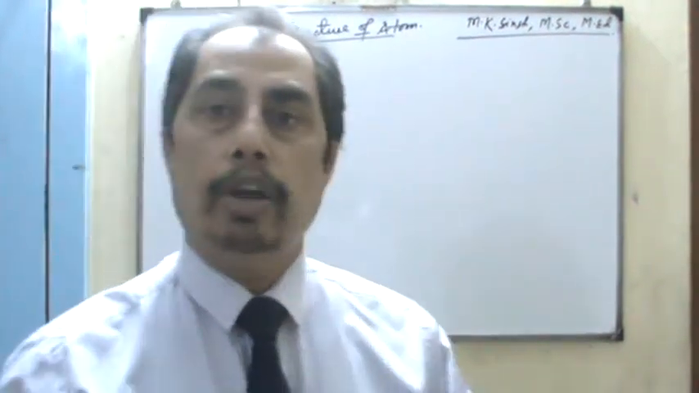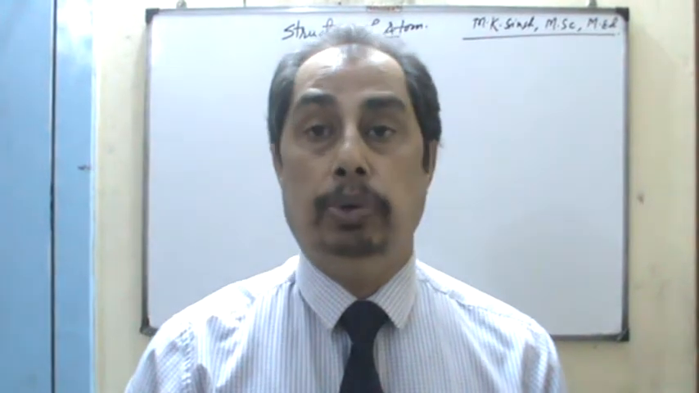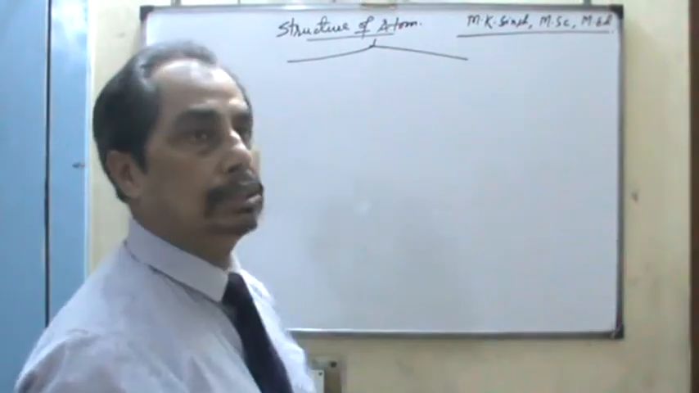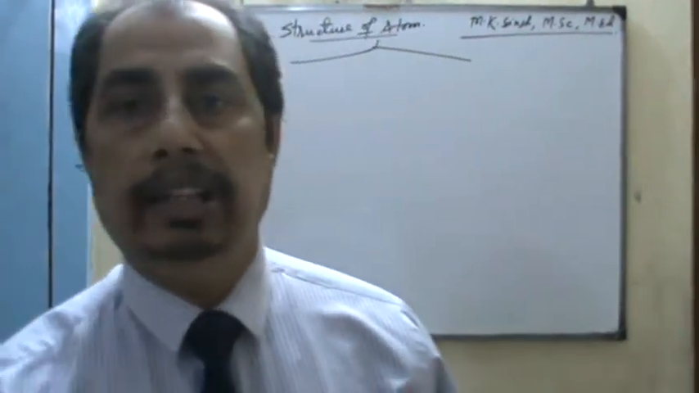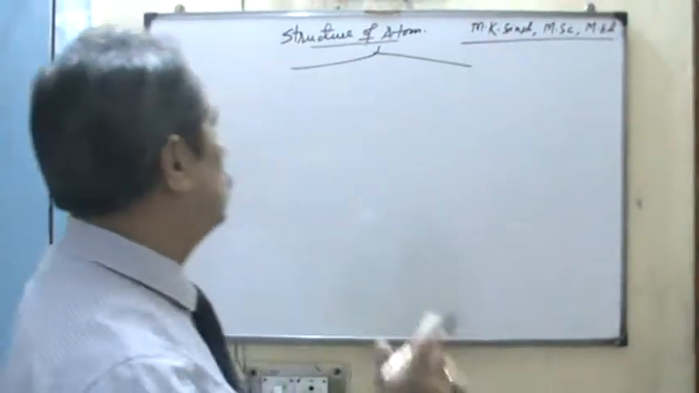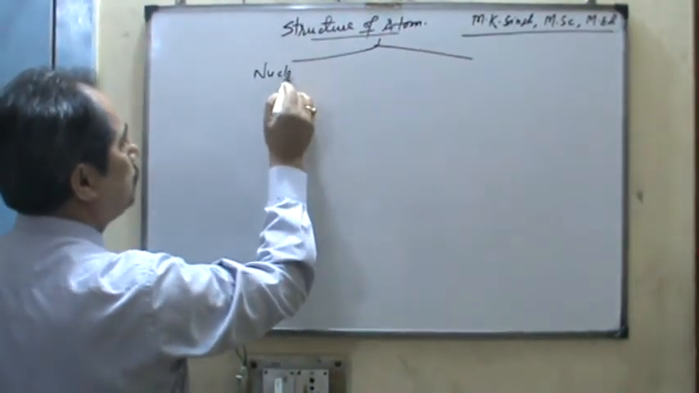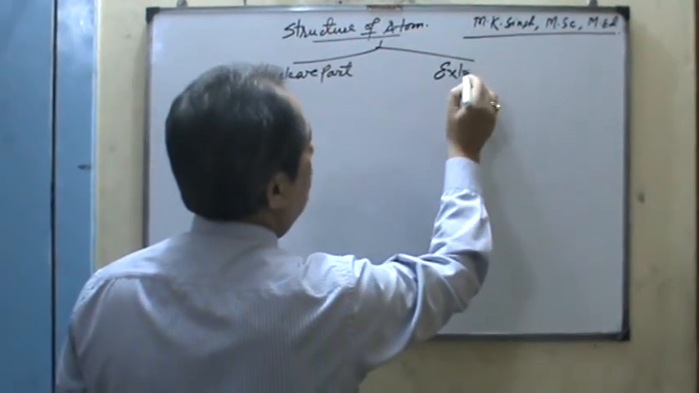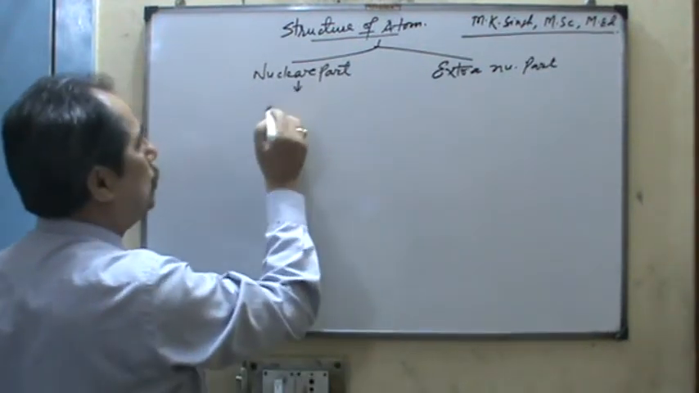As per the modern atomic theory suggested by J.J. Thomson, Goldstein, Rutherford and Niels Bohr, all of them suggested unanimously that atom is divided into two areas, two domains, two parts. The first one is the nuclear part and the other one is the extra nuclear part. Nuclear part includes nucleons.